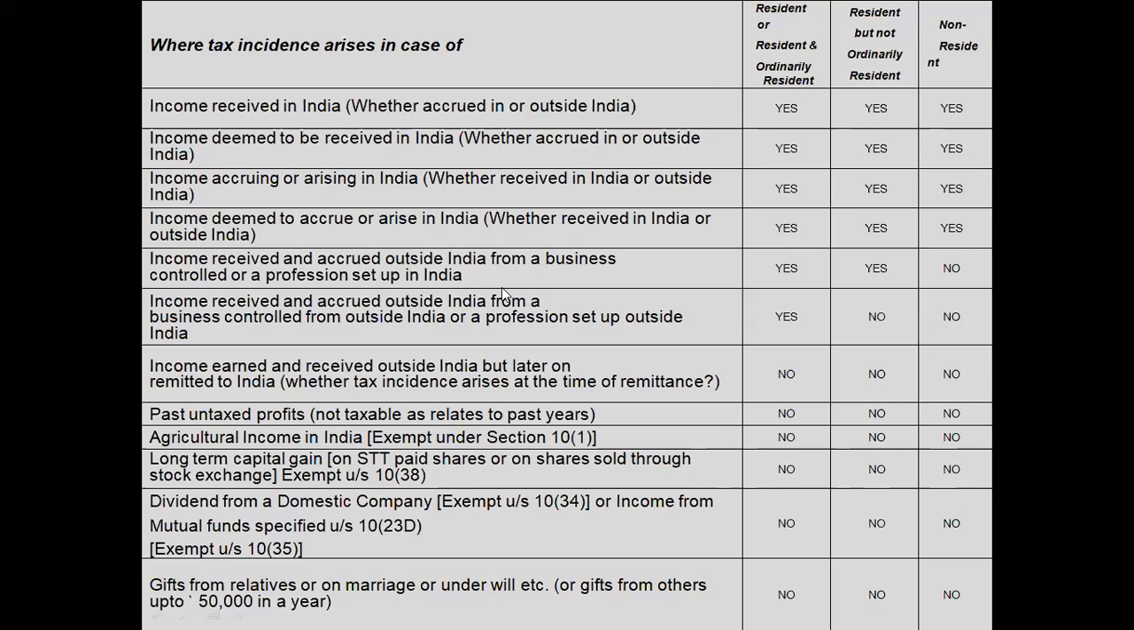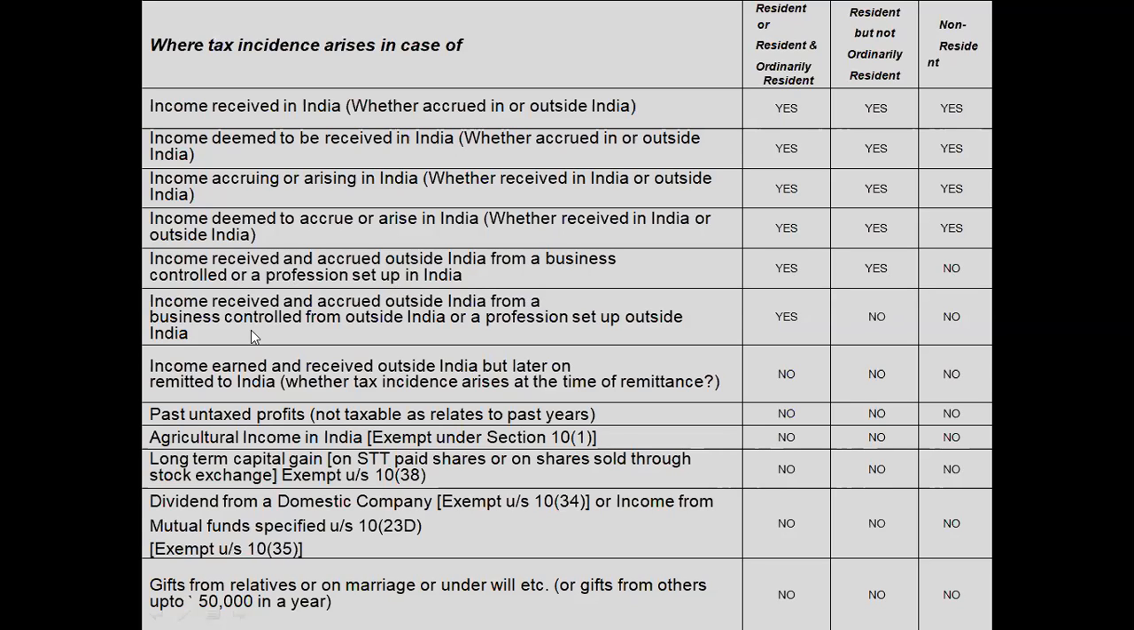The next case is income received or accrued outside India but controlled from a business in India. If it is controlled from India, then the resident but not ordinary resident has to pay the tax. The non-resident does not pay the tax.